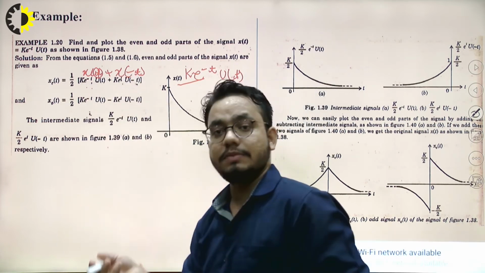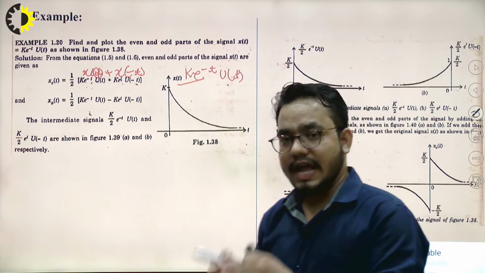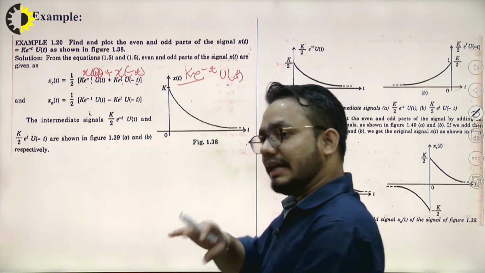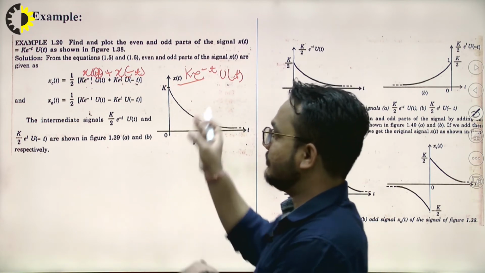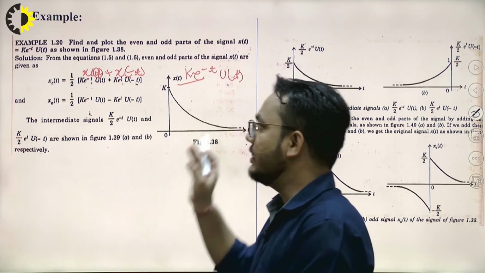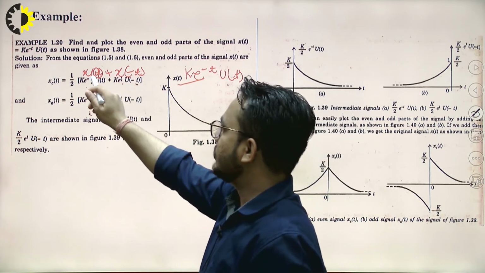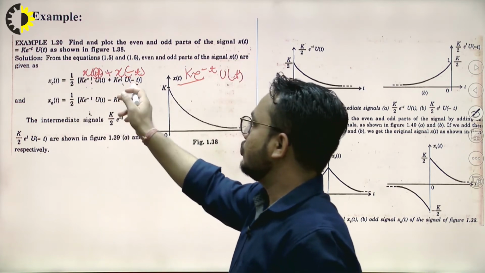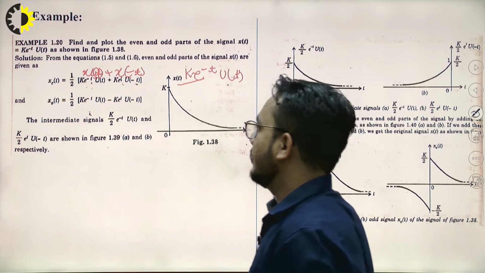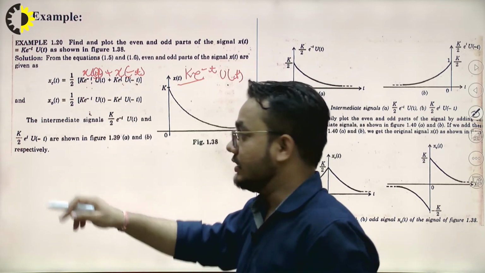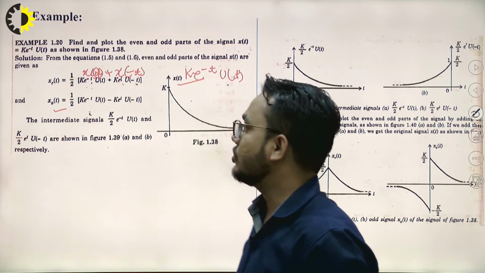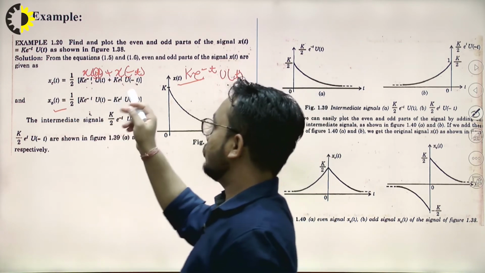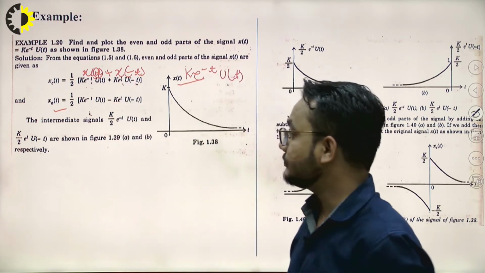So x of minus t means that each and every time variable available in the signal will be replaced by minus t. So here x of t will be replaced by x of minus t, giving k e to the power t u of minus t. We will get this over here. And for the odd signal, x odd of t equals 1 by 2 times k e to the power minus t u of t minus k e to the power t u of minus t, right?